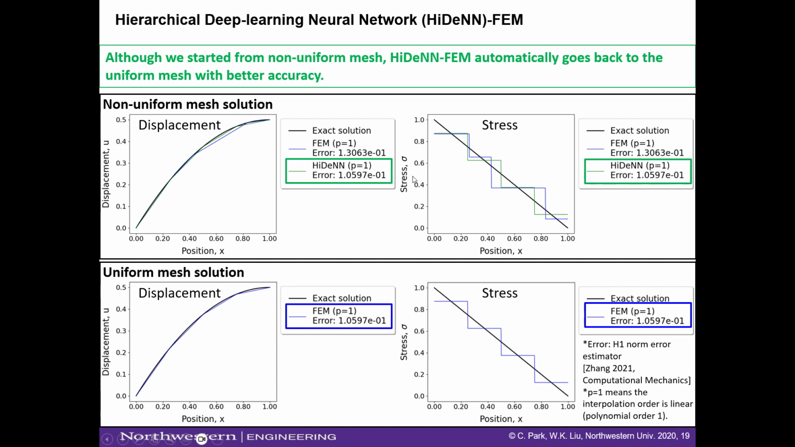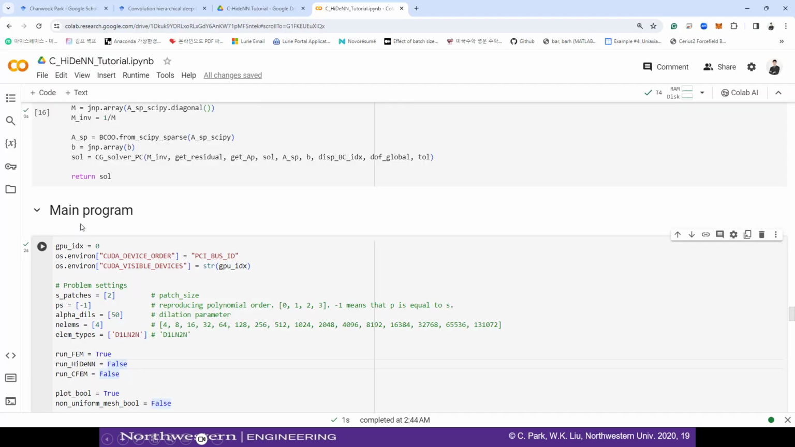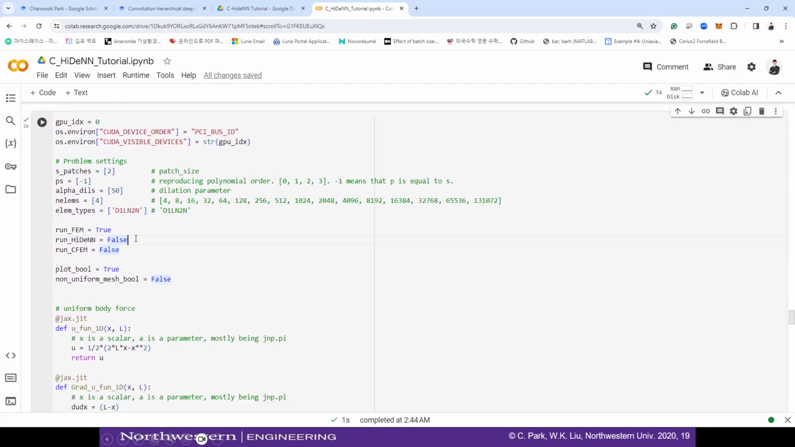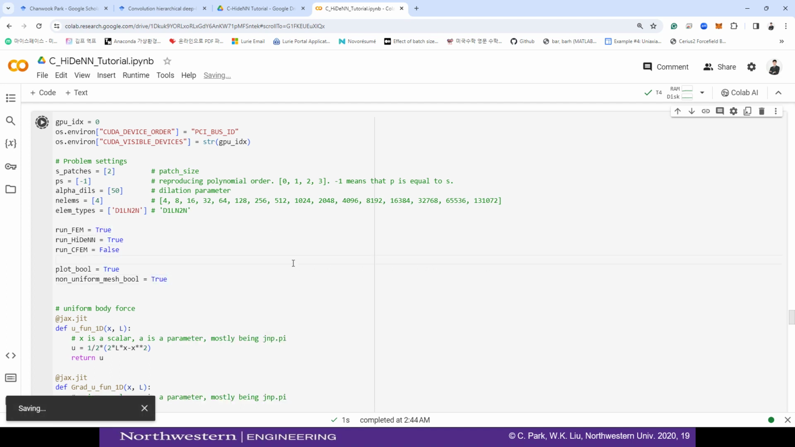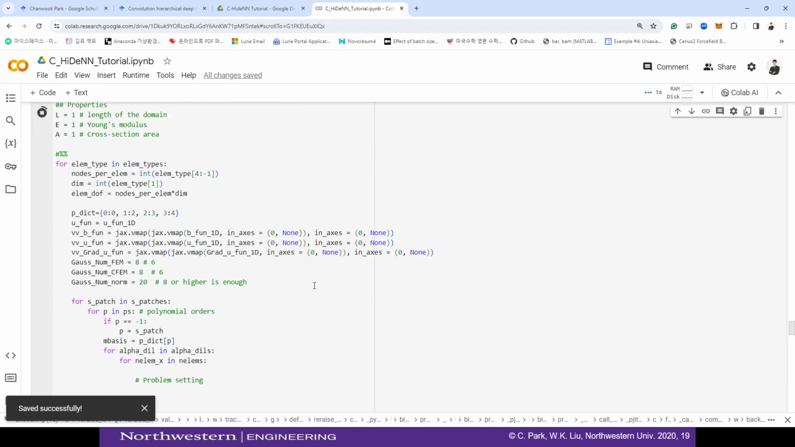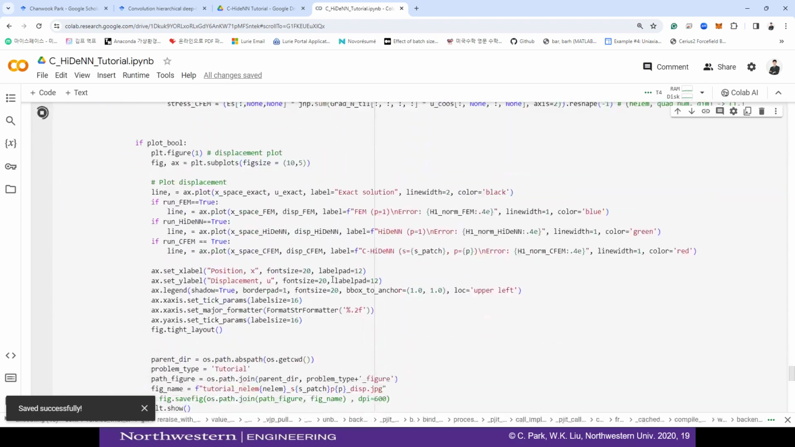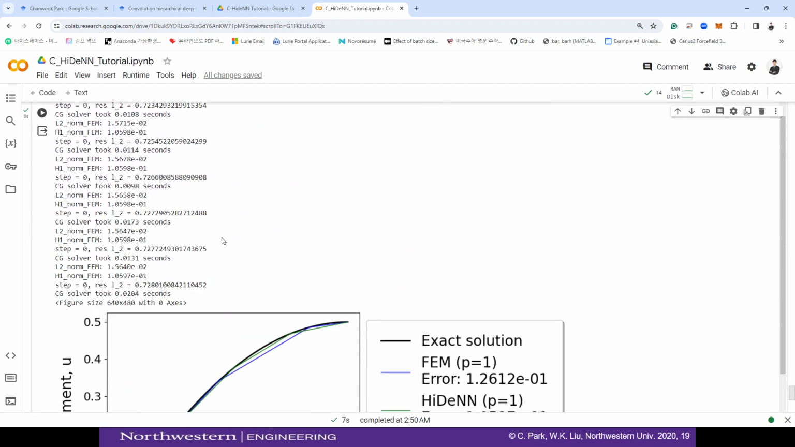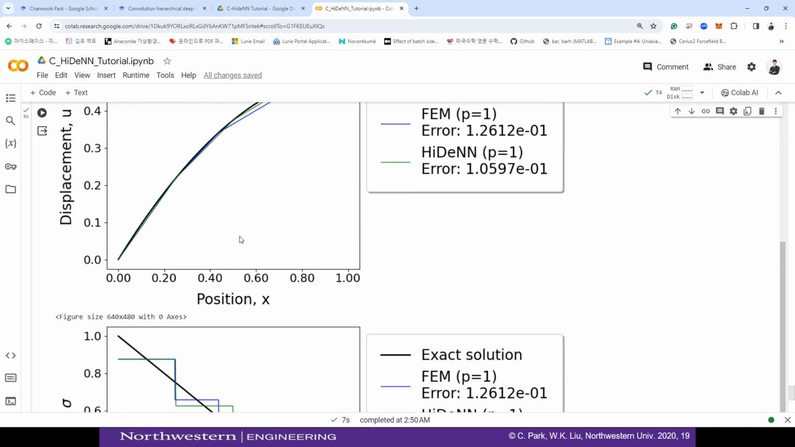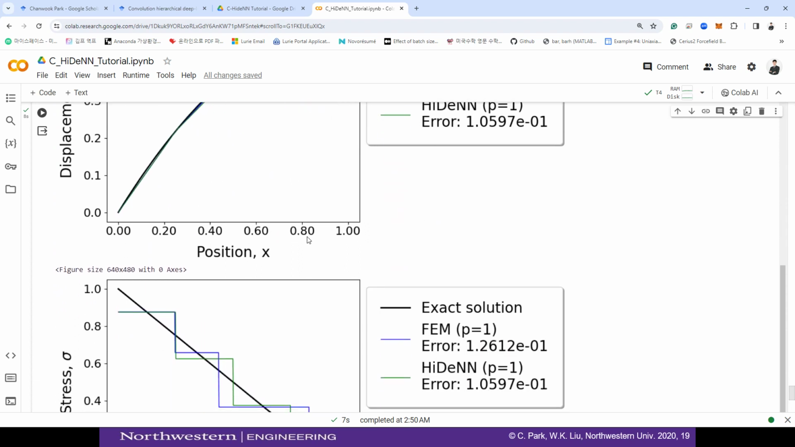All right. So let's go to the program. I want to change this HiDeNN to true. It was false, but now it is true, right? And also change this to true. I want to start with a non-uniform mesh. So I will run this, and you will see new results, right? As you can see there, we are optimizing the nodal coordinates here. And finally, we have this solution, right?